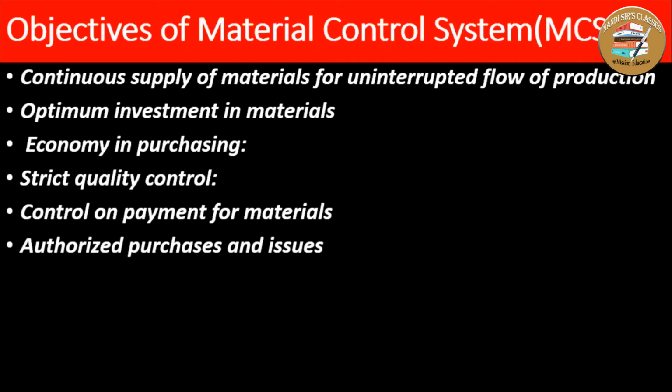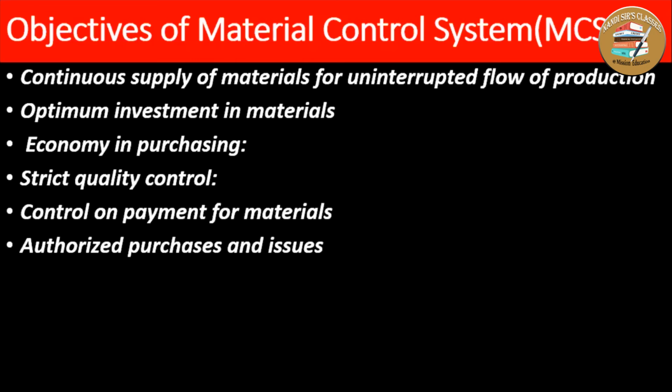Next is authorized purchase and issues. In the case of a manufacturing organization, whenever the materials are purchased, it is purchased by the authorized person in charge of purchasing, like the purchase department, and the purchase should be made through an authorized purchase requisition, which is a formal request.